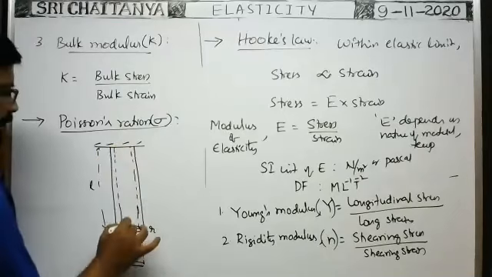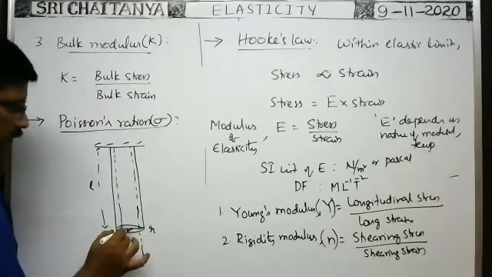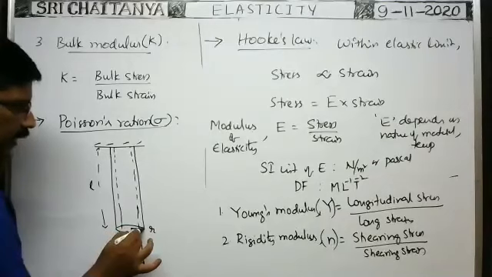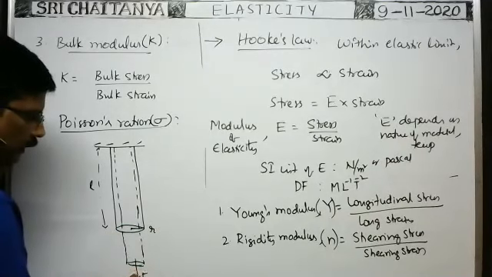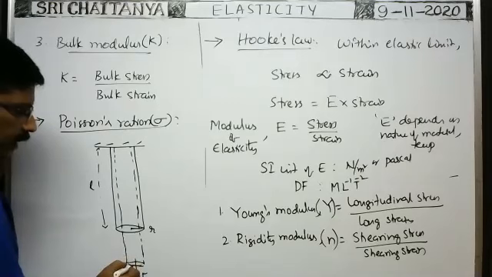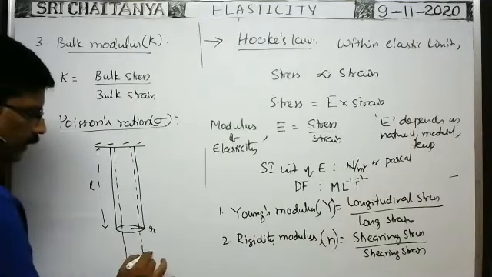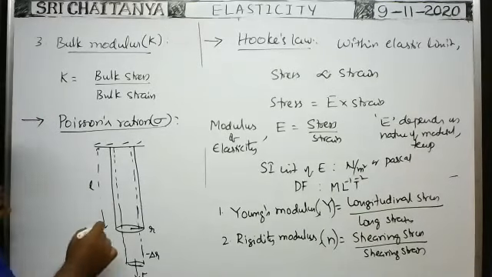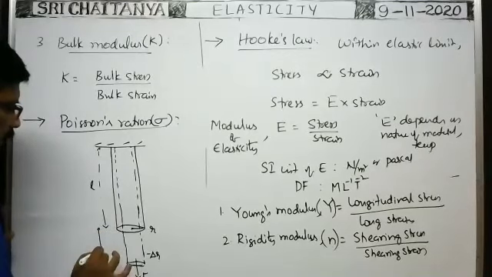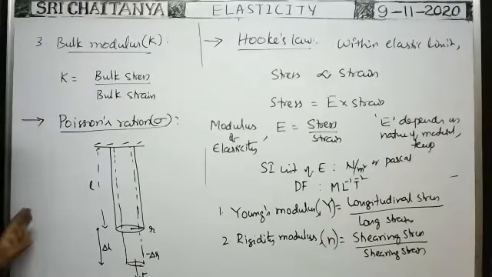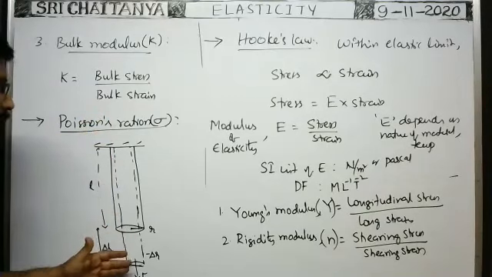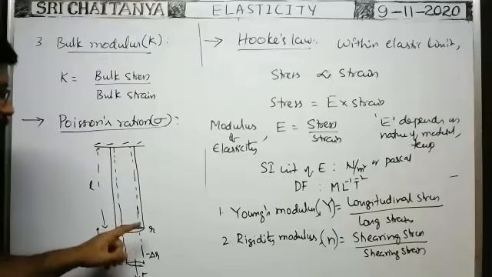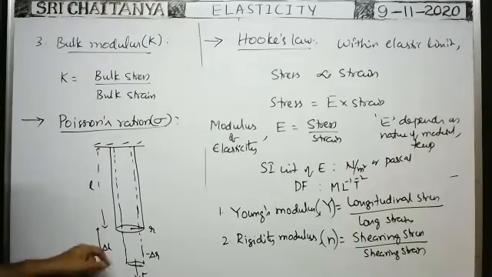You see, this is the axis of the wire. This is the radius of the wire initially. But whenever the longitudinal force is applied on the wire, the radius of the wire decreases. Suppose the radius decreases by delta R, minus delta R, because minus represents decrease in radius. But at the same time, the length of the wire increases by some length, say delta L. So when you apply the longitudinal force on the wire, the radius decreases by delta R and length increases by delta L.